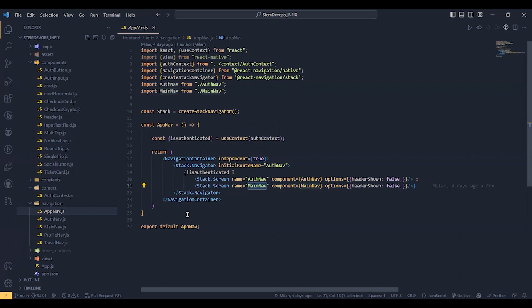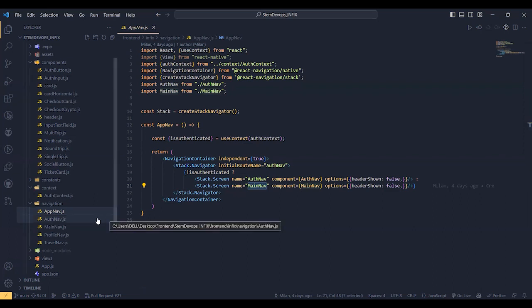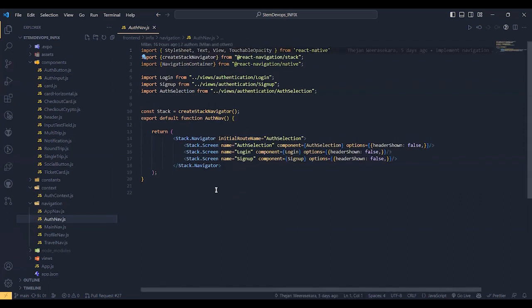And if and only if they are authenticated, will they be transferred to the mainNav stack screen, which basically consists of all the functioning material. So moving on, again OpNav. The UpNav and OpNav are related. This basically forms the navigation between different modes of sign up or login, basically different modes of authentication.